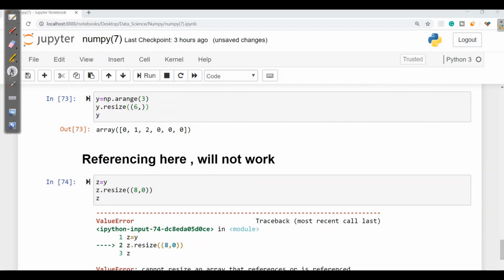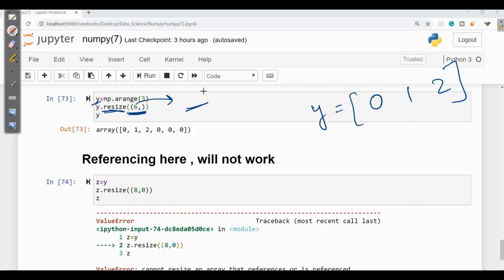Now the next thing is resize. Here first let's have an array y from 0 to 2, and here it says to resize it up to 6 digits. As it is a 1D, it will be 6 comma, but 6 refers to the 6 digits that should be there in the row. So what it will do, it will add 0 at the last, so that the total number of digits will be 6 over here. But it only works when we are resizing on the variable itself.